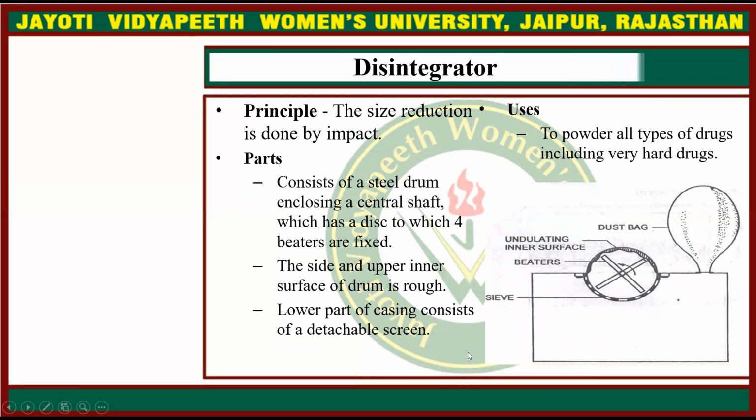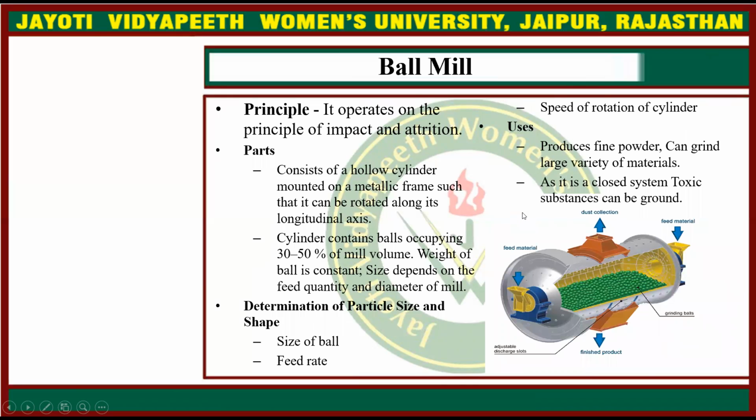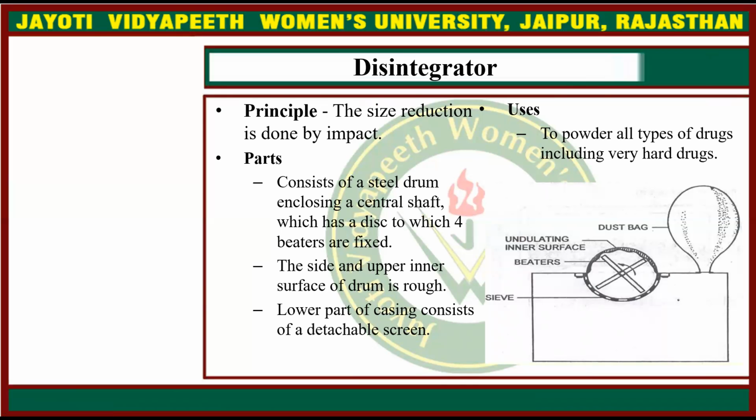Then the disintegrator. The principle is that size reduction is done by impact, and it consists of a steel drum enclosing a central shaft, which has a disc to which 4 beaters are fixed. The side and upper inner surface of the drum is rough, and the lower part of the casing consists of a detachable screen or sieve. Okay, this is the detachable sieve. Uses: to powder all types of drugs, including very hard drugs.